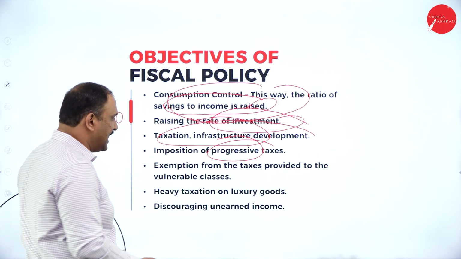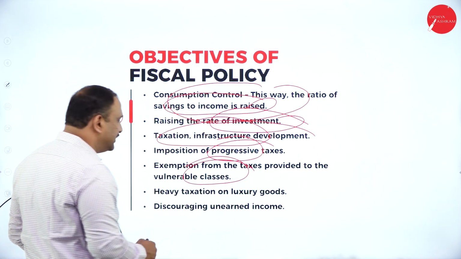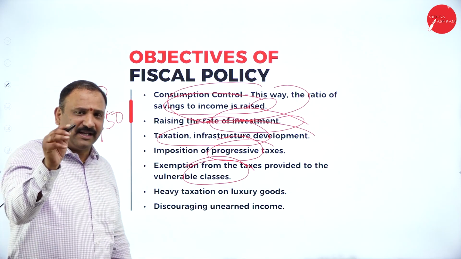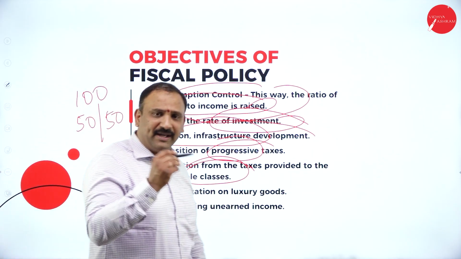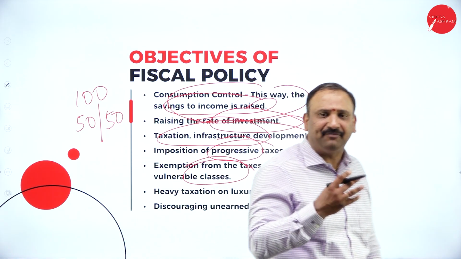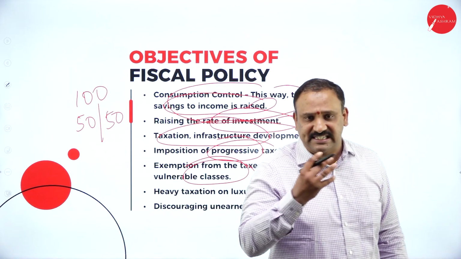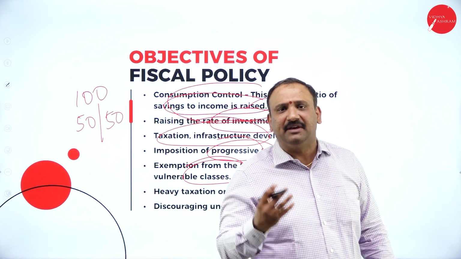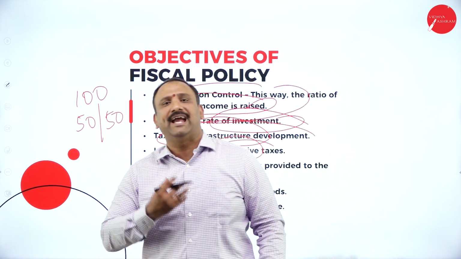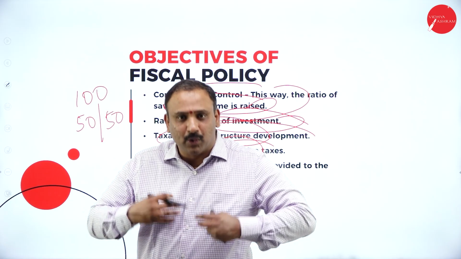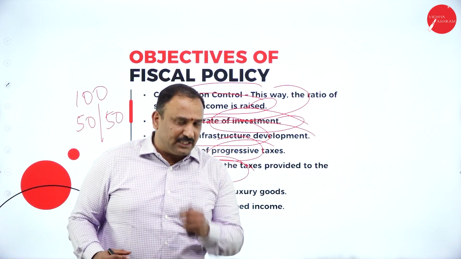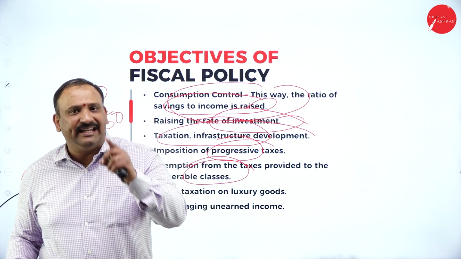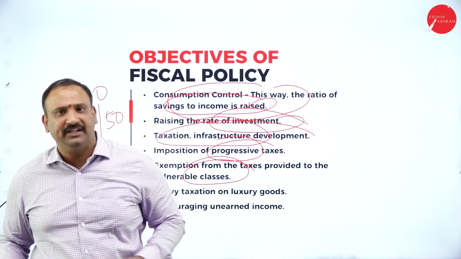Now, the next thing is exemption from taxes provided to the vulnerable classes. There are many sections of India which are still underprivileged. There are many sections in India which do not have access to income. They still feel that they have not been given the right opportunity to get exposed, to learn, to earn, and to come out and establish themselves as an identity. Those classes definitely need an exemption when it comes to income tax.